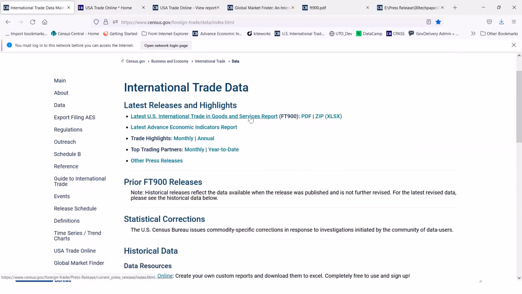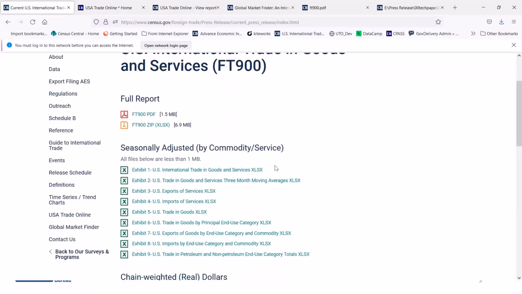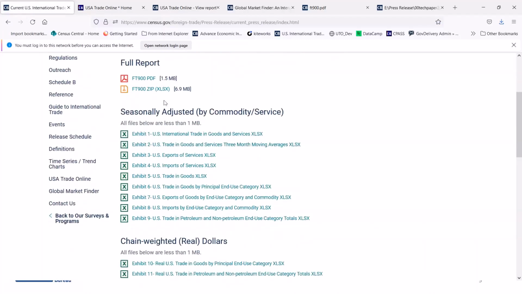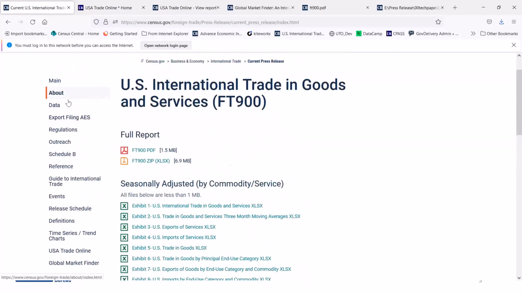And when you click on that, it will take you to the files for the current month, all the files in Excel, and the main report that has pretty much all the tables in PDF, and the zip has pretty much all the tables as well. So if you want to specifically get real dollar data that I mentioned earlier in my presentation, Exhibit 10 and Exhibit 11 are also right here.